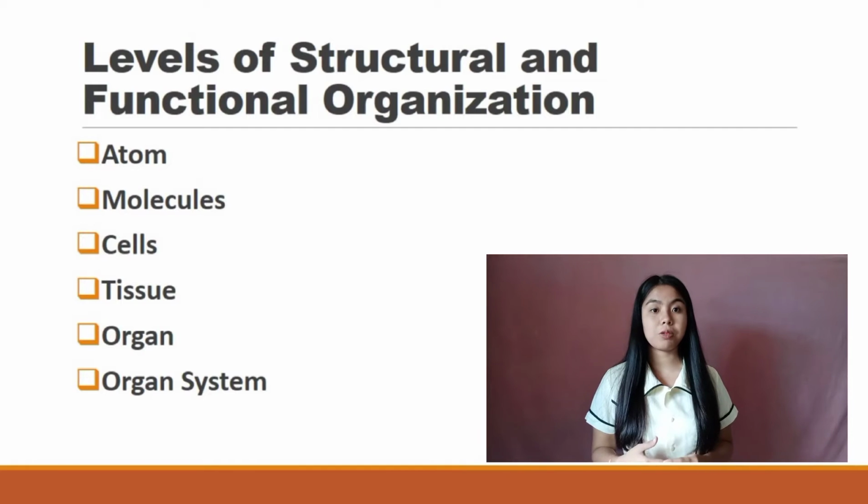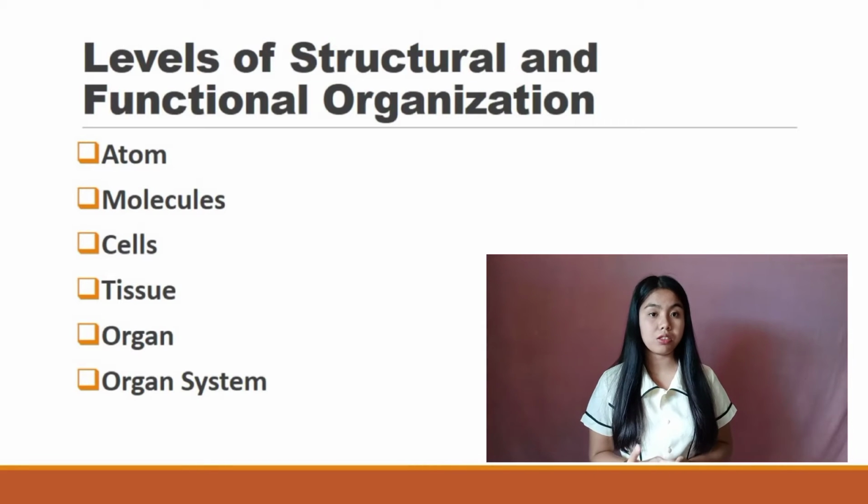Levels of structural and functional organization are atoms, molecules, cells, tissues, organs, and organ systems. First, what is an atom? An atom is the tiniest building block of matter. Second, molecules. A molecule is formed when two or more different kinds of atoms are combined. They are compiled to form many billions of cells.